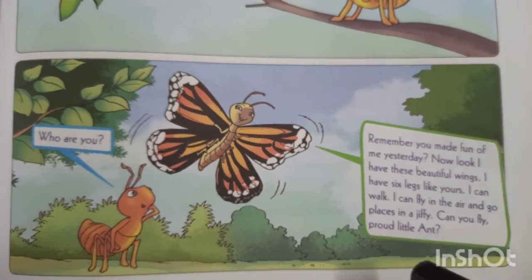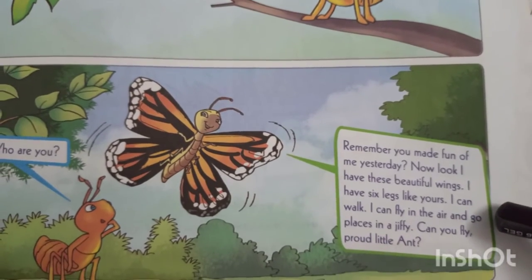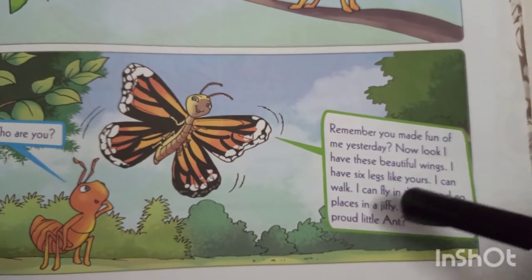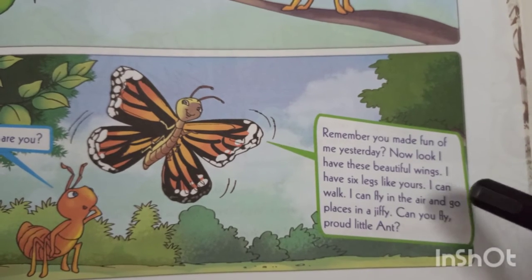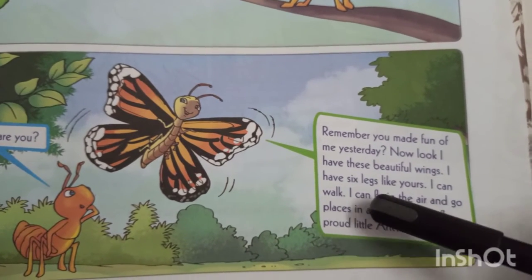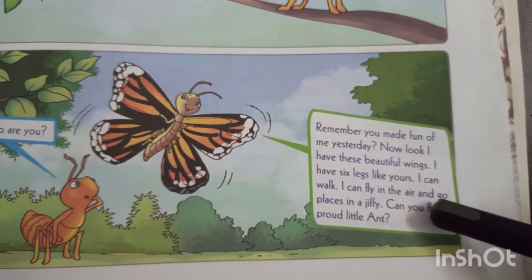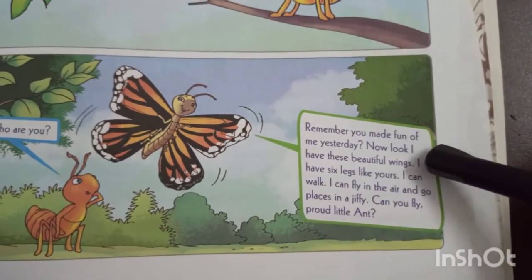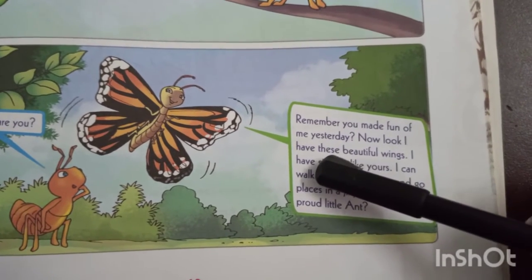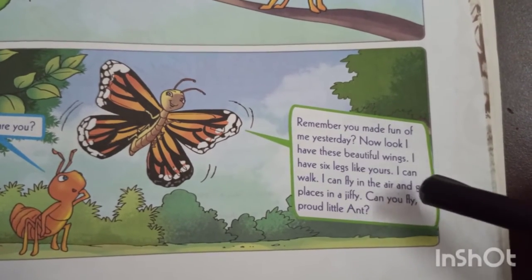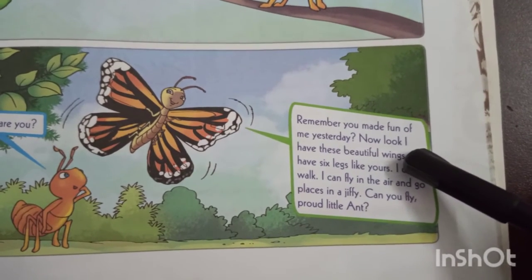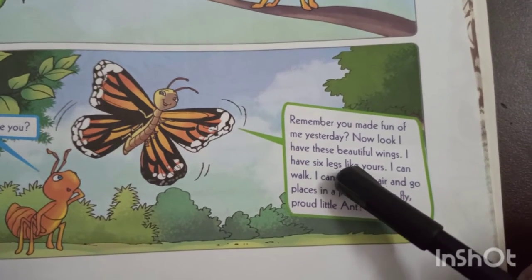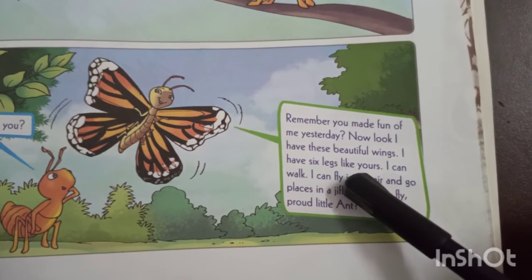Now here, the dragonfly is replying to the ant. What is it saying? It's saying that I have these beautiful wings and I also have 6 legs like yours. So, to describe itself, the dragonfly has also used I plus have plus the adjective beautiful and the noun wings. Similarly here, I plus have plus the adjective 6 plus the noun legs.